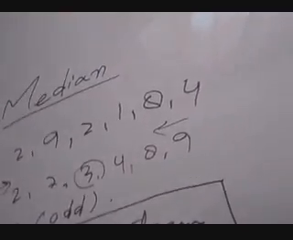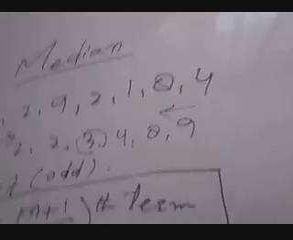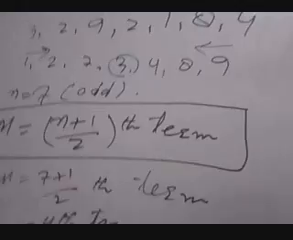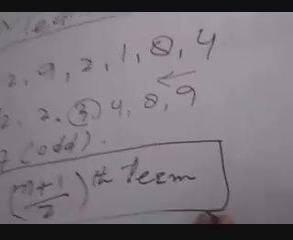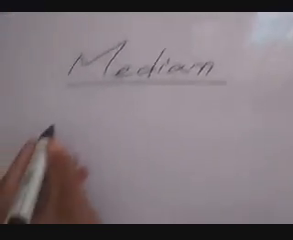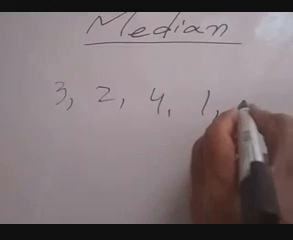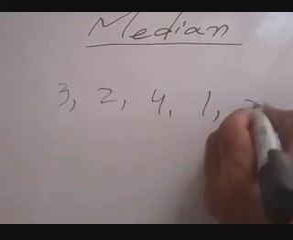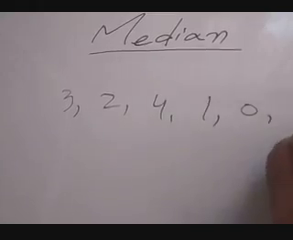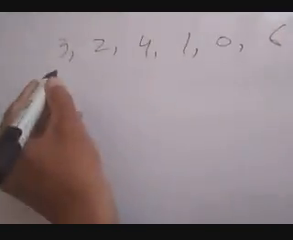Now if the number of terms is odd instead of even, how do we calculate the median in case of an individual series? We will give another example. Suppose the terms are 3, 2, 4, 1, 0, 6. The number of terms is 6, so it is an even number of terms.